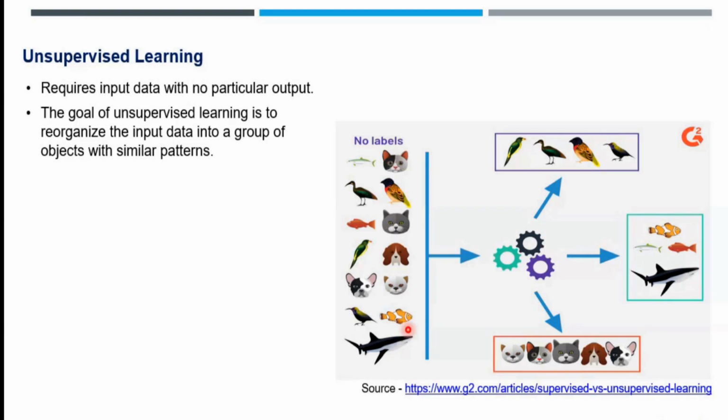Similarly for a dog, and for a fish, the shape, structure and color are going to be different. So our algorithm will understand the pattern and then create groups. It will not know what image it is, but based on the pattern, it will say these all have a similar pattern.